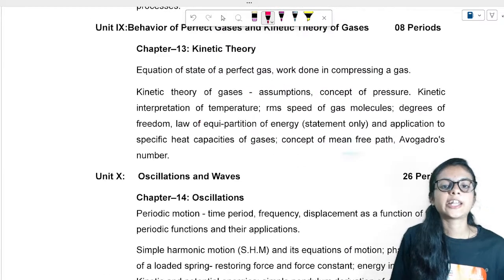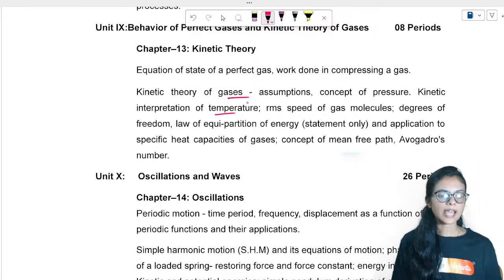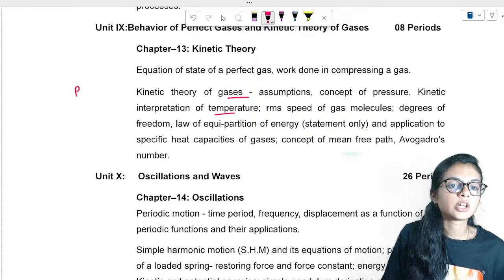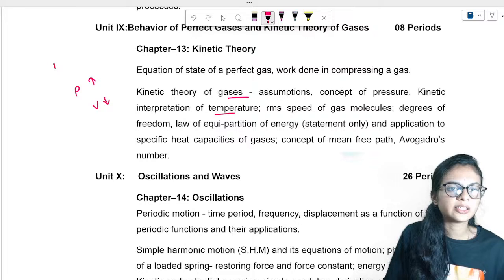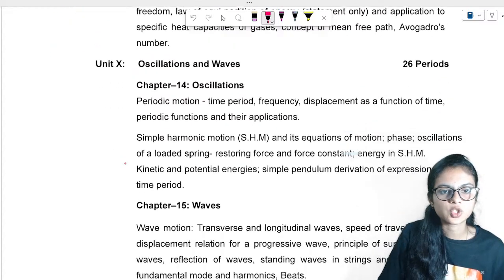Okay, then KTG, kinetic theory of gases. So we understand here the relation of temperature with gas. If we increase the pressure, what happens to the PV graph? PV is equal to nRT. I think that's the formula present here. Let's clarify that. Okay, so these are all things.